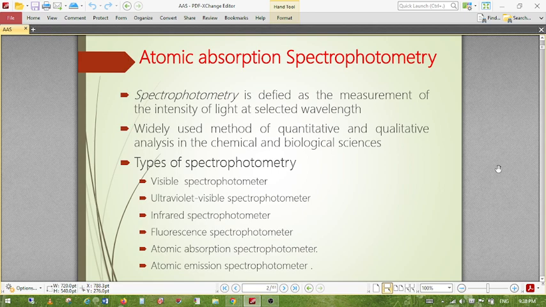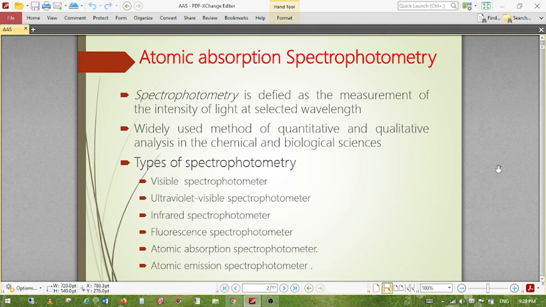Let's see, in these slides we are mainly going to cover the introduction section, then the invention, who the inventor is, then the principle, and then the different parts, the instrumentation and interference. So let's start one by one.